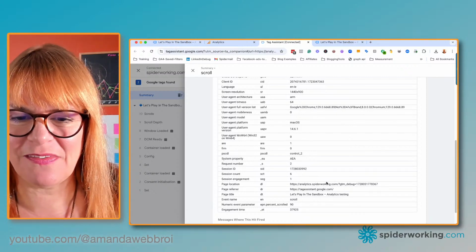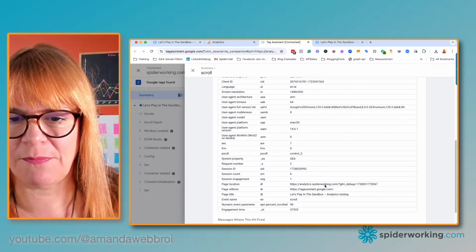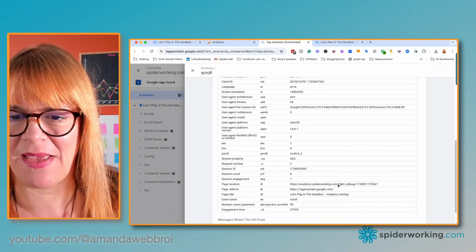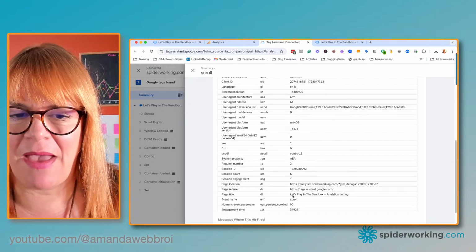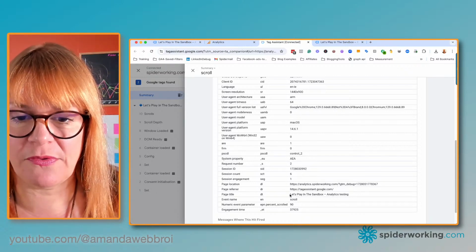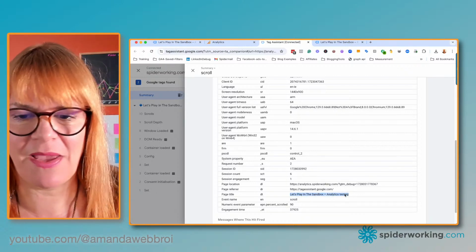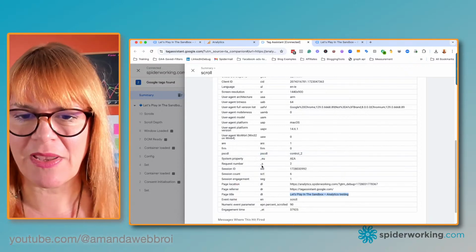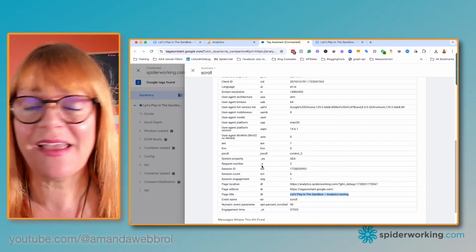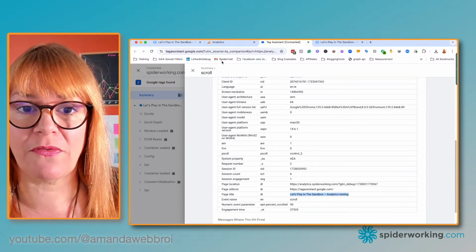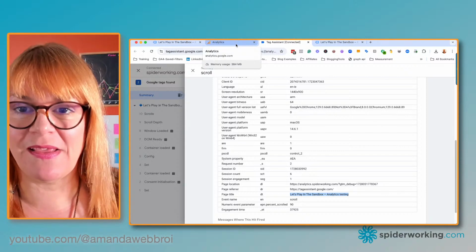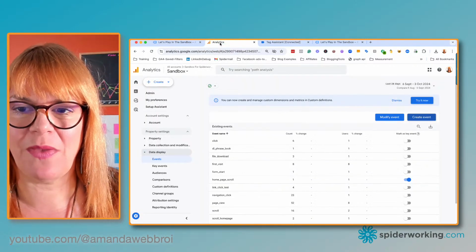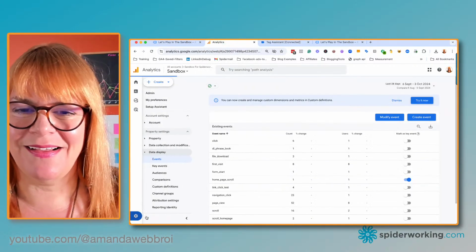Now, this is my home page. Well, it's the home page on this particular site. So I'm not going to take the page location. I'm going to go for the page title, and also because this worked for me yesterday and the page location didn't. So I'm just going to copy that and we're going to go and set up a custom event based on a scroll on the home page, and then we'll know somebody has scrolled the home page. So let's go into our analytics.